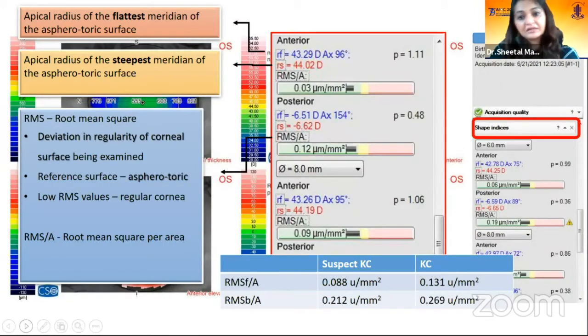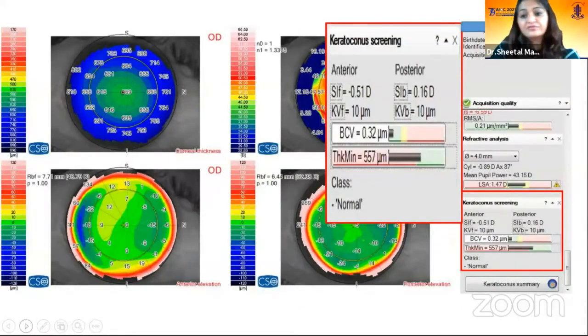Now there are shape indices. The important one is the RMS, root mean square. Basically, it is a deviation in the regularity of the corneal surface with reference to a reference surface, which is aspherotoric. It gives you RMS values for front and back, and the cutoffs are given for that. The most important and the last on the right-hand side is the keratoconus screening maps.